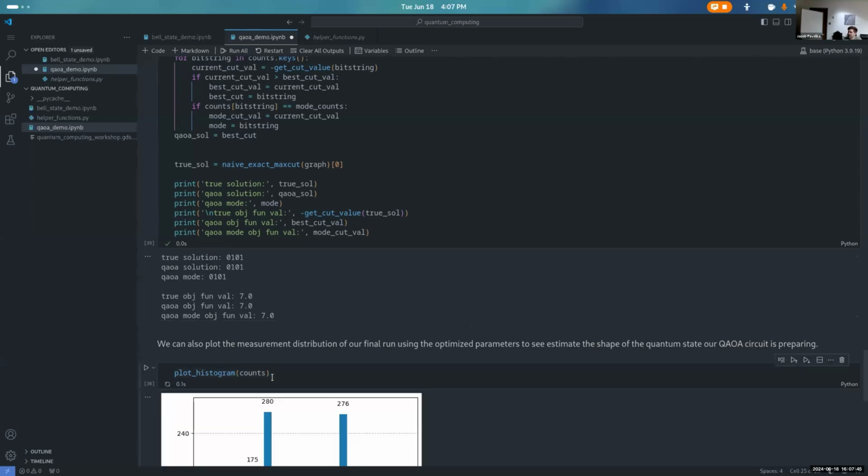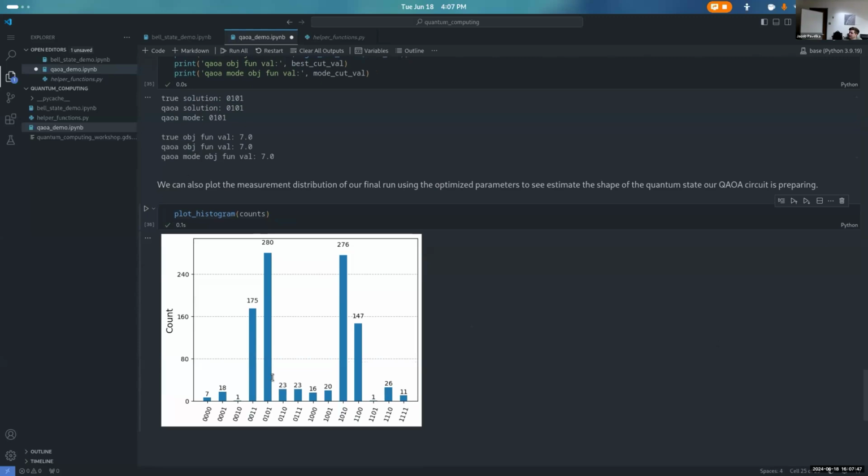So what we can do, let's actually plot our counts. And this is going to give us everything that we measured. So you'll notice that we measured a bunch of different stuff, a bunch of different bit strings, a bunch of different possible cuts. But you'll notice that 0101 was measured the most times, and the equivalent 1010 was the second place solution. And then we also have some garbage in here that was measured sometimes, but that's okay. It's all probabilistic, and as long as we, with high probability, measure the correct solution, we are happy.